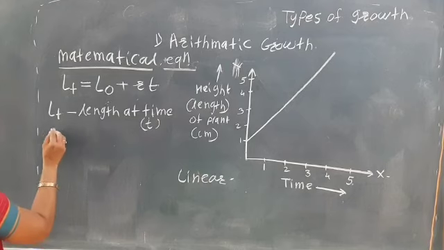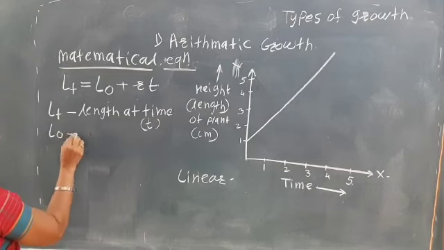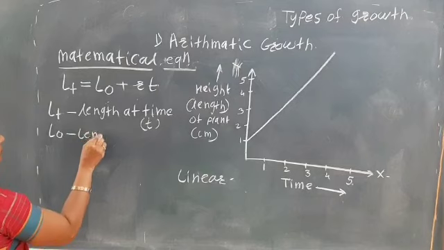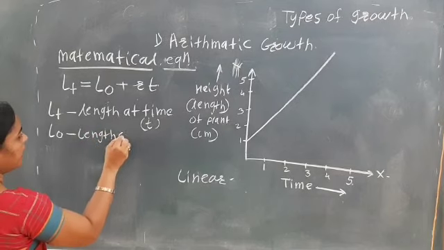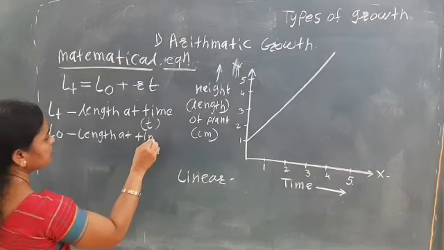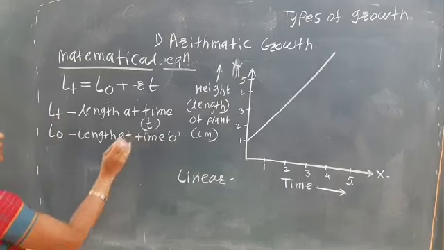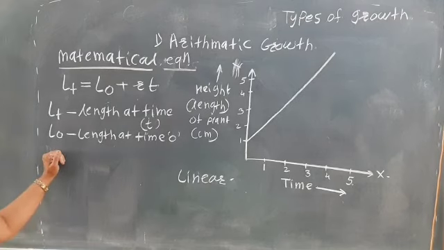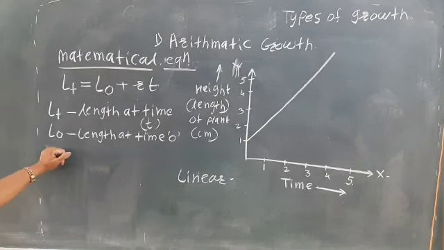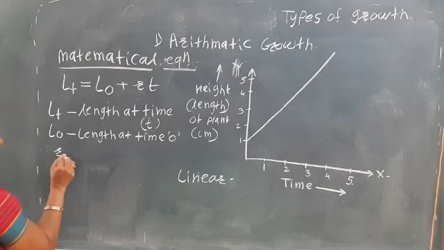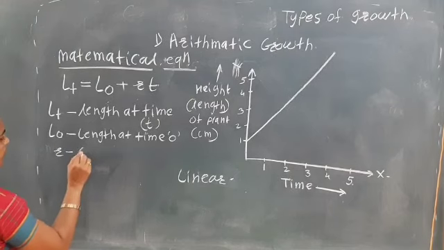So what does L0 mean? L0 means length at time 0. And what does R mean?